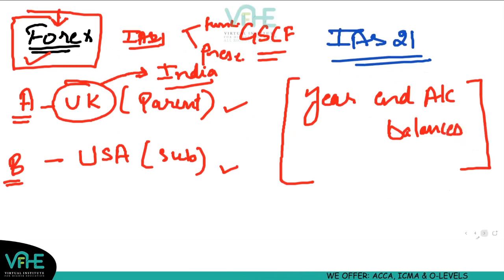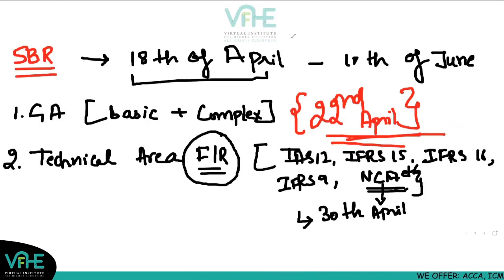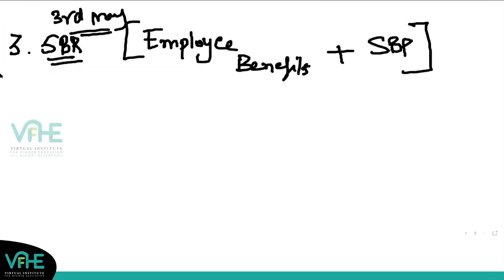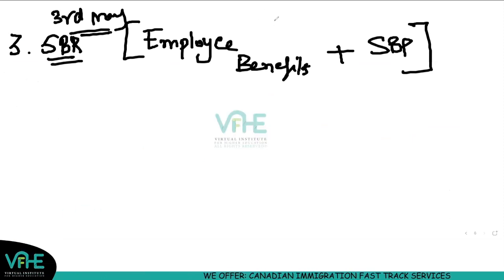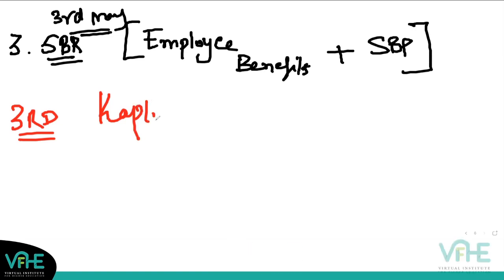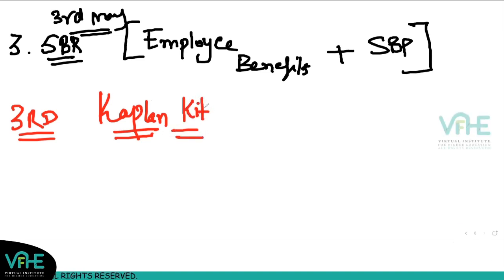So technical area of FR and then technical area of SBR, we should be done by 3rd of May. Then the fourth part. Now by 3rd of May, once you are done with group accounts, technical area of FR and the technical area of SBR, now you can pick up the kit as well. You are good enough to start with the practice. So from 3rd of May, you will start with your practice from your Kaplan kit. Those who are enrolled, you have a question debrief section in your portal. So you'll be following that and you'll be doing the practice as well, right, from 3rd of May onwards.